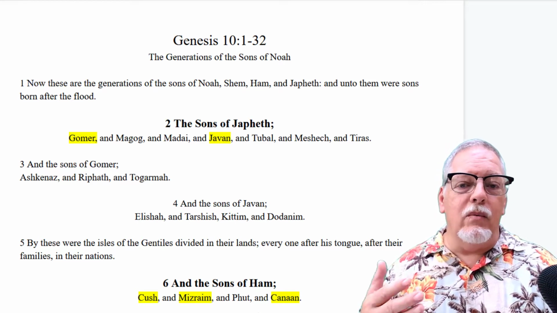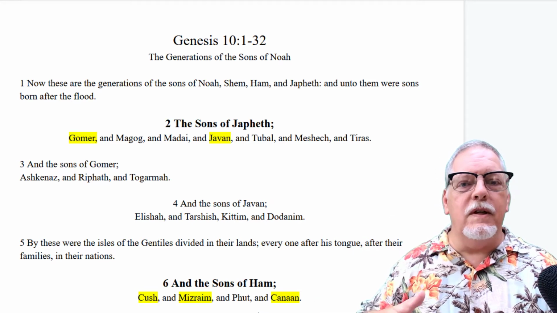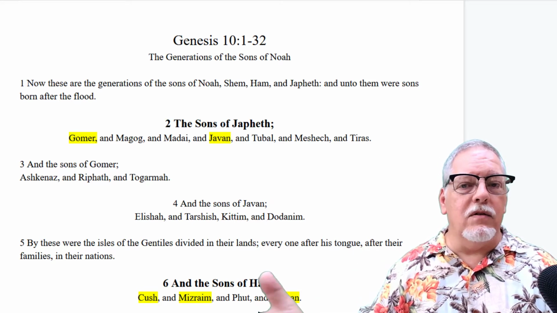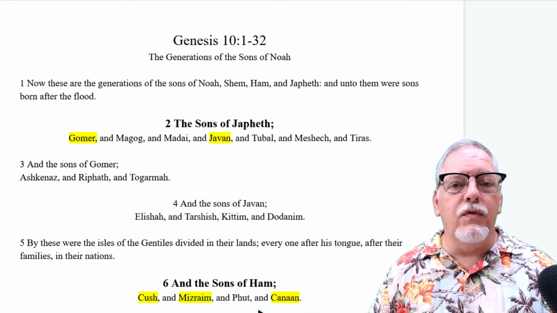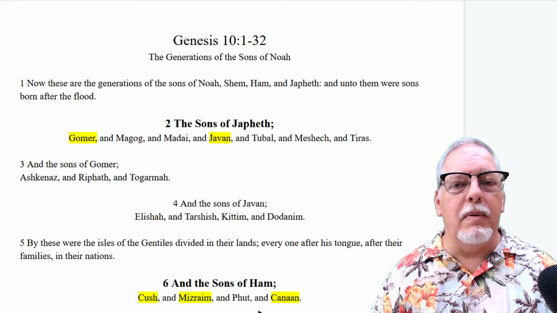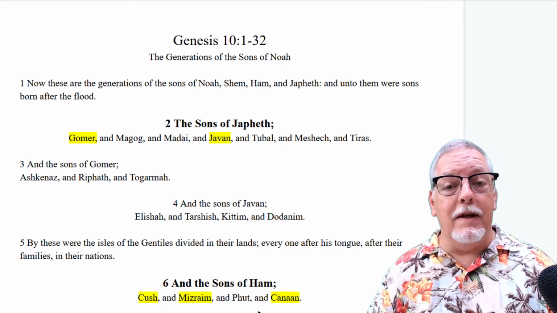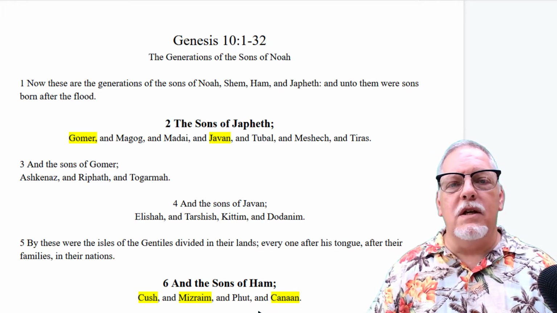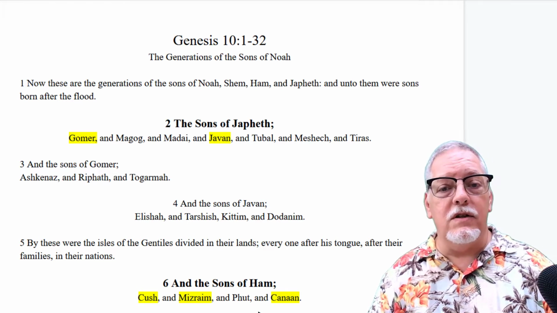So again, now we're in that third dispensation, and this is after the flood. This is what happens after the flood. Men repopulate the earth. They replenish, just like God told Noah to do. You go forth and be fruitful and multiply and replenish the earth. So there's a replenishing that's happening. Men are spreading out. And it comes from these three sons of Noah. And we find our own genealogy here as well.